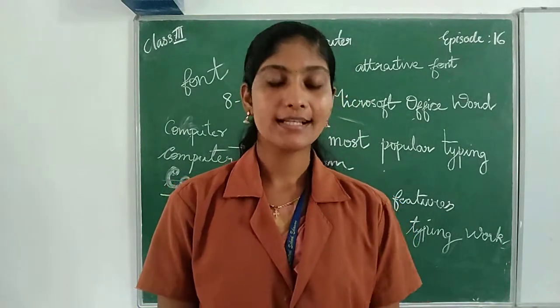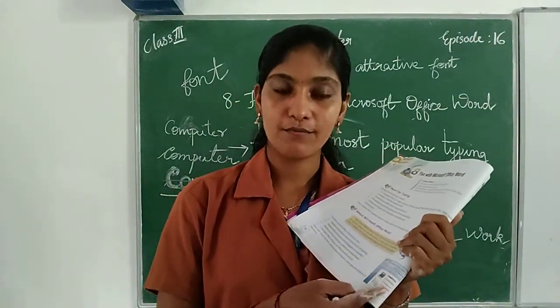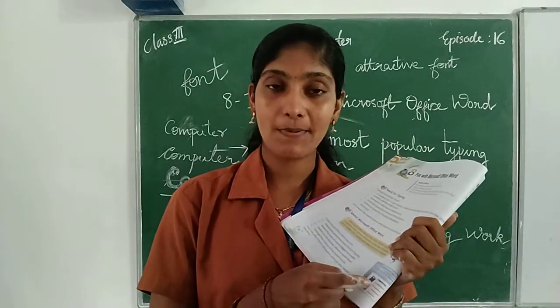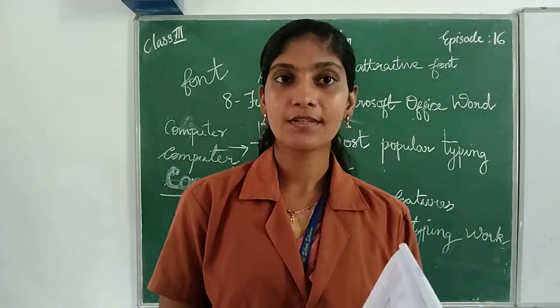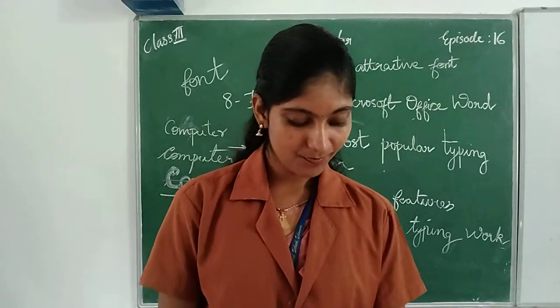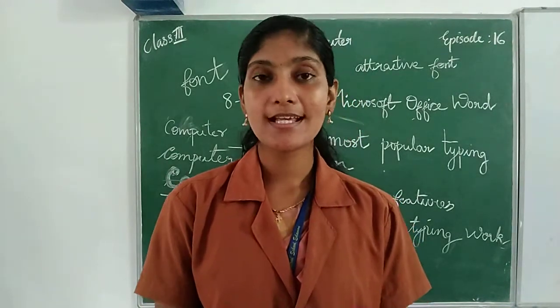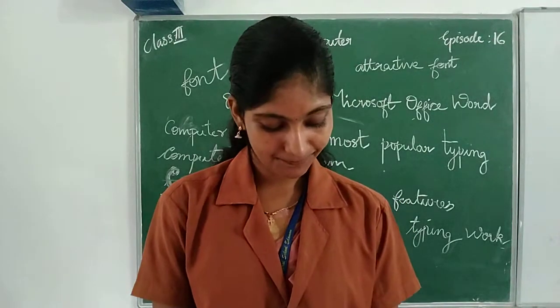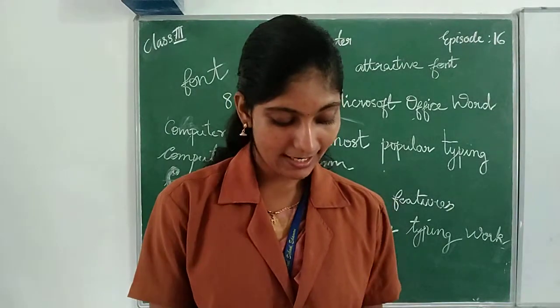That means we can change the color from black to red or green or white or orange, pink, etc. Another one, you can also insert attractive pictures, special effects into this text. So these are the things a word can do.